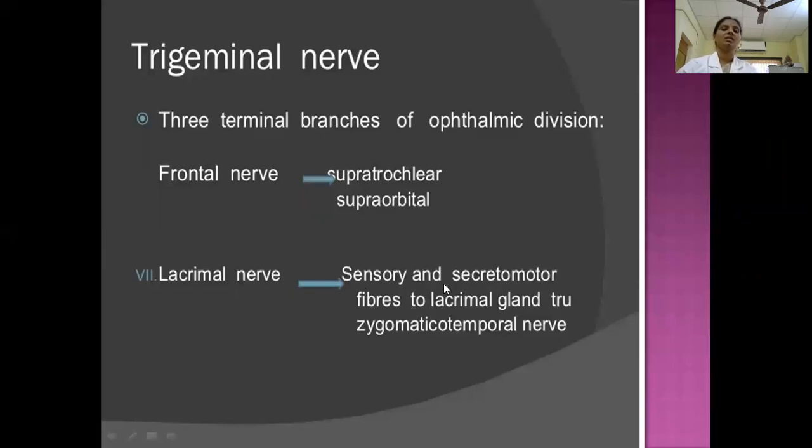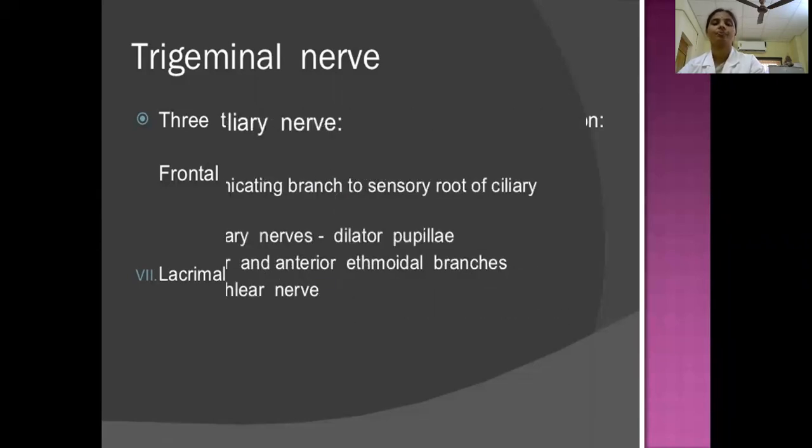The lacrimal nerve is sensory, and it carries the secretomotor fibers to the lacrimal gland through the zygomaticotemporal nerve. Actually, this lacrimal nerve is a branch of the ophthalmic, so it is only sensory. So where does it receive these secretomotor fibers? From the zygomaticotemporal nerve, a branch of the maxillary nerve. We'll see the details of this nerve in the infratemporal fossa.